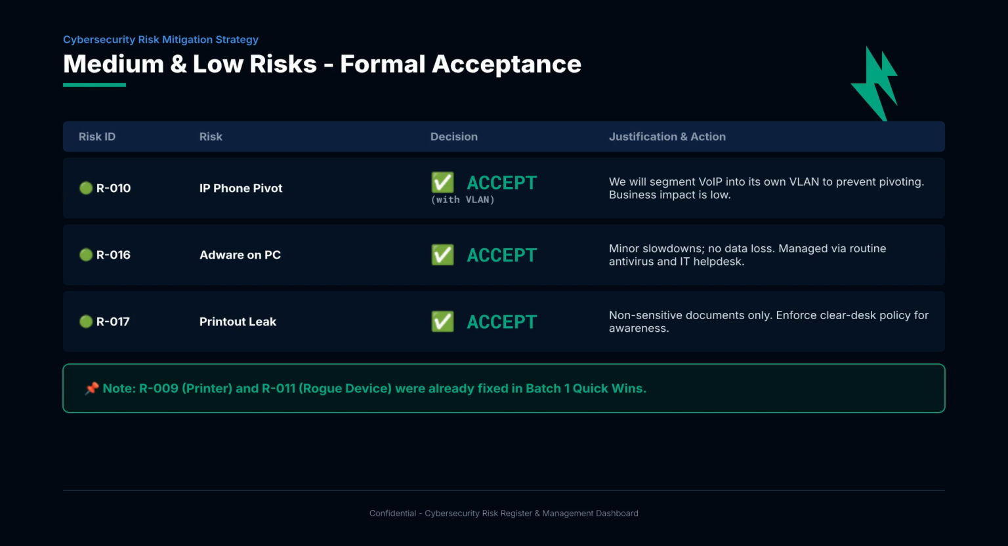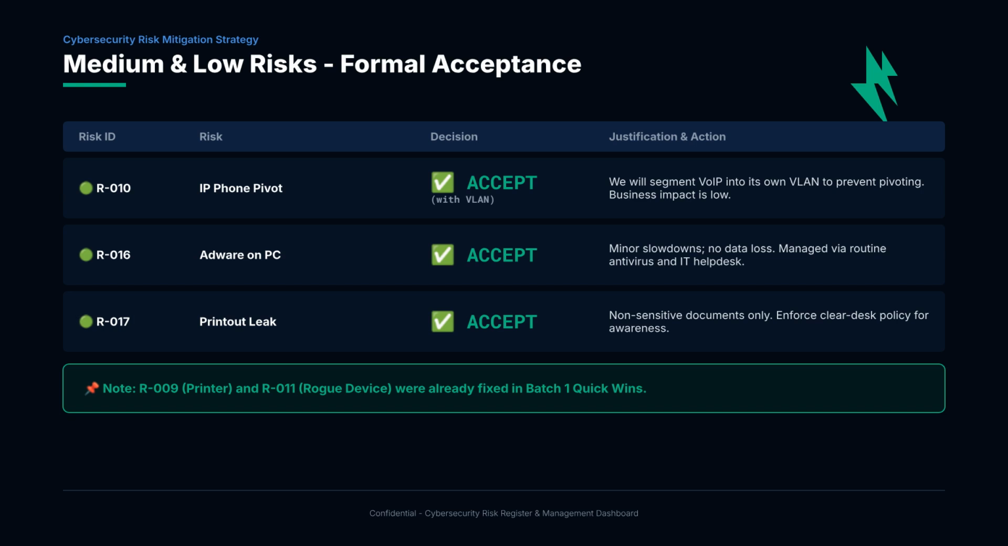Now, let's address the remaining medium and low risks. R010, the IP phone, is formally accepted with the condition that we segment the VoIP network into its own VLAN to prevent pivoting. R016, adware on standard PCs, is accepted. It's a minor nuisance causing slowdowns but no data exposure. We manage it through routine antivirus scans.